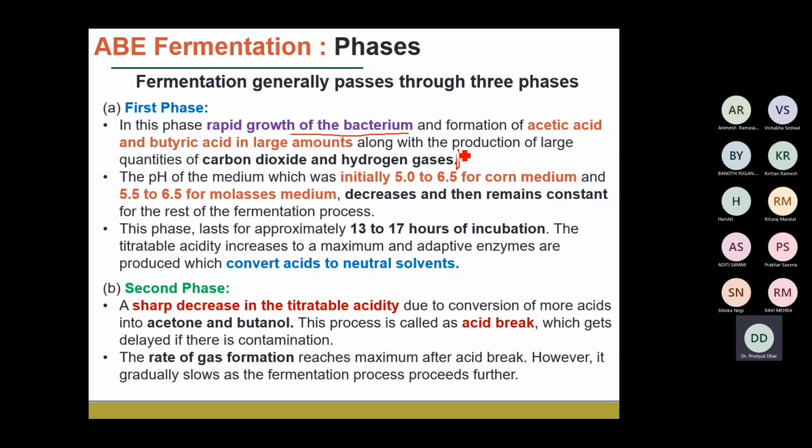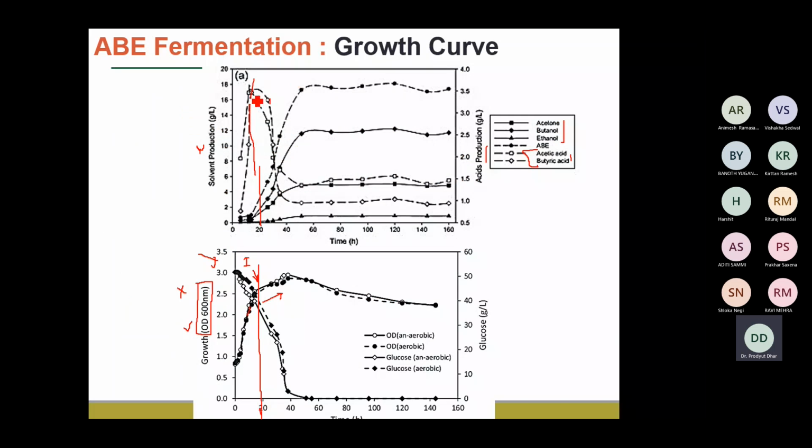during this stage, initially, if you see, there is a change in the pH, obviously, and then it remains constant after a certain amount of time, because here you can see there is a maximum concentration of the acids being produced. Okay, and after that the concentration is going to decrease. So these acids that are produced are present in the fermentation media for a short period of time, and then those acids are actually being utilized for the production of the acetone, butanol, and the ethanol.